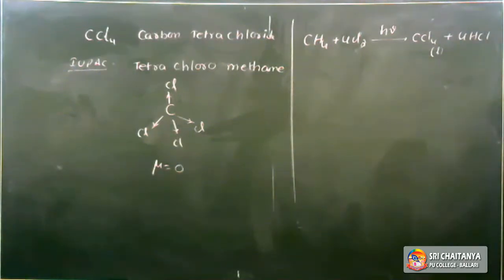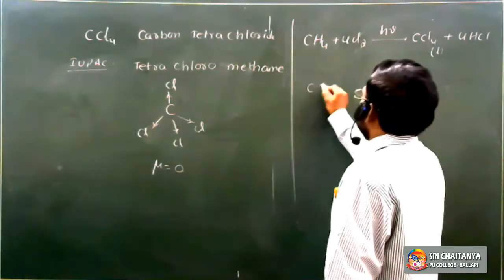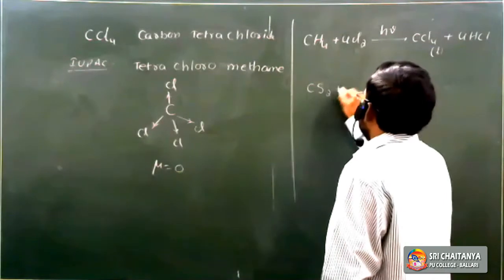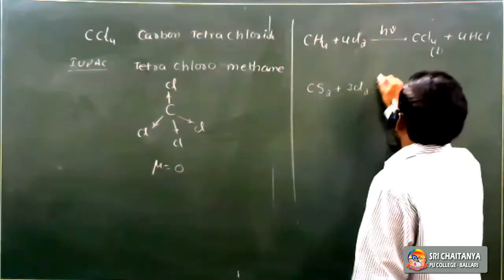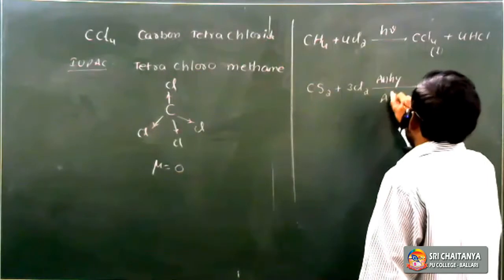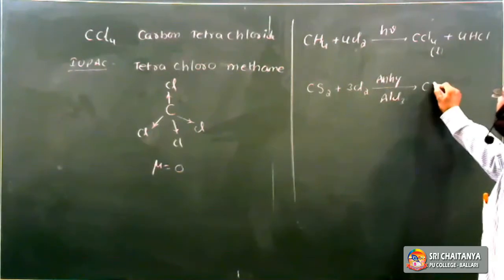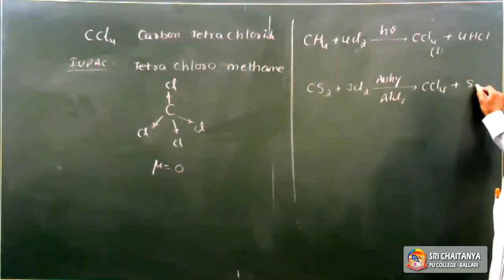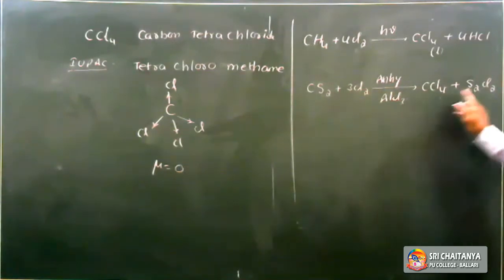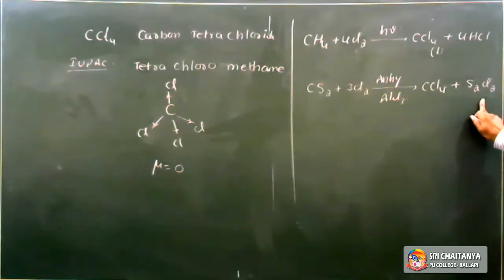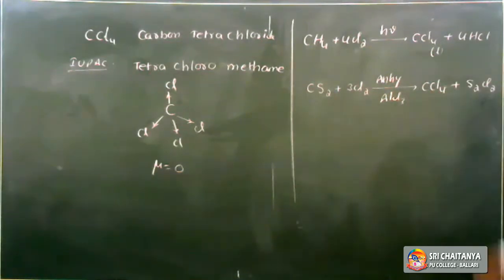The next one, it is also prepared from carbon disulfide. Carbon disulfide, formula CS2, reacts with chlorine in the presence of anhydrous aluminum chloride. It also gives carbon tetrachloride, CCl4, and S2Cl2 is the byproduct. So these two are methods of preparation of tetrachloromethane. It is in a liquid state.